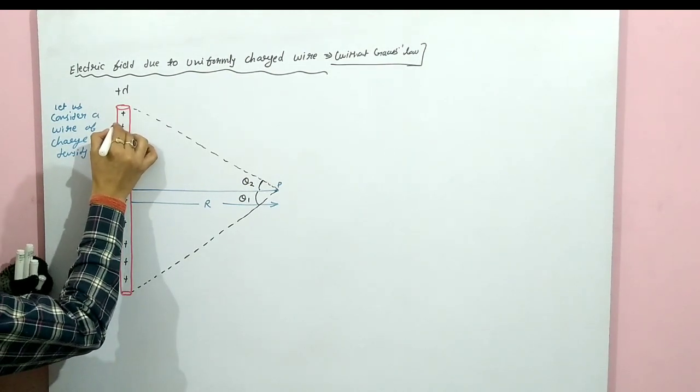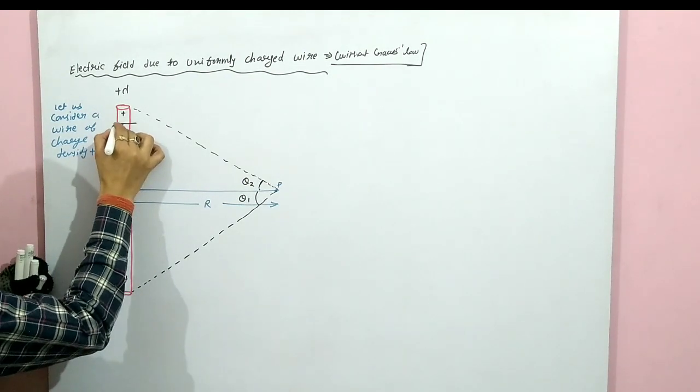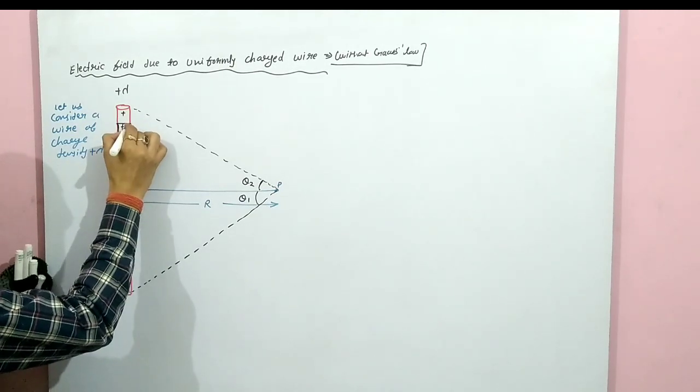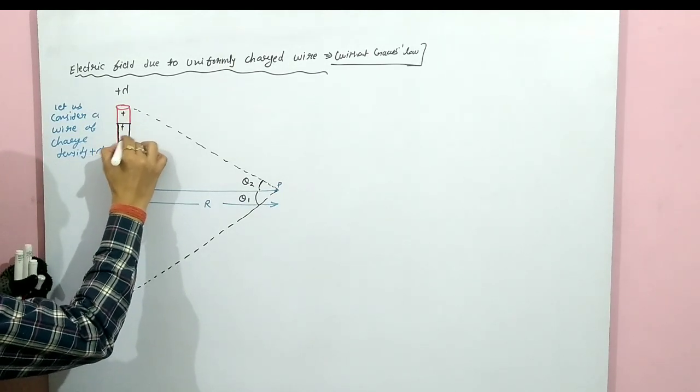We will take a small element of this wire. This is the small element we are taking.